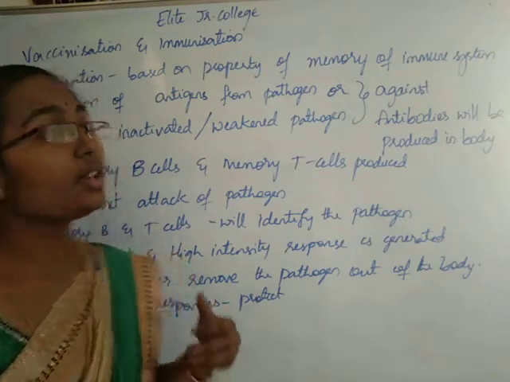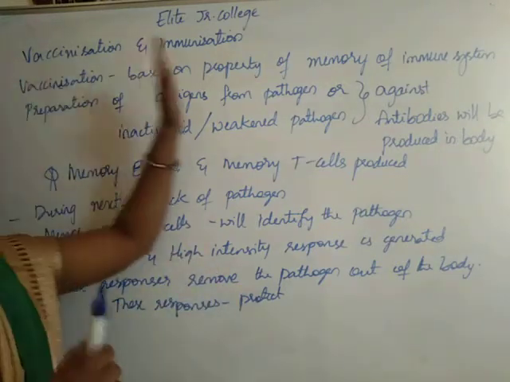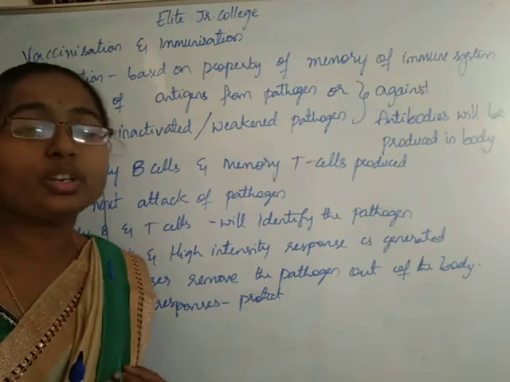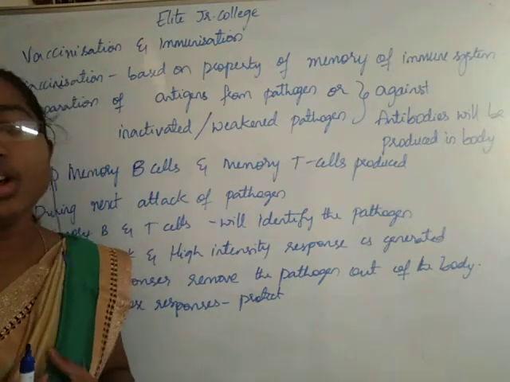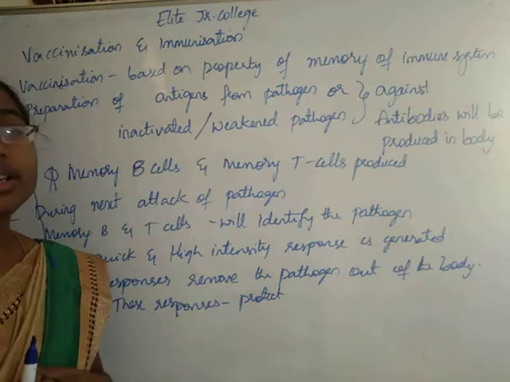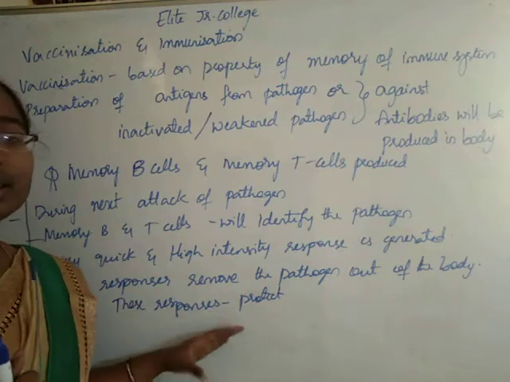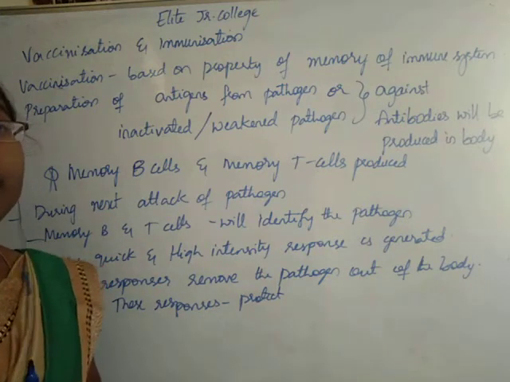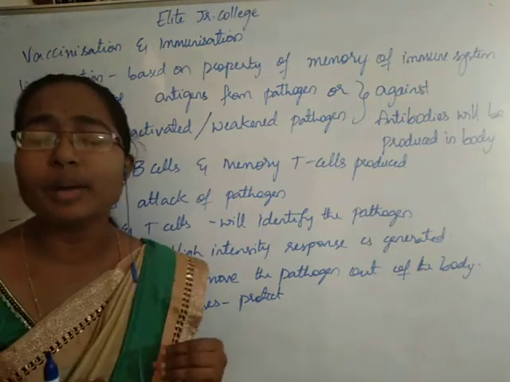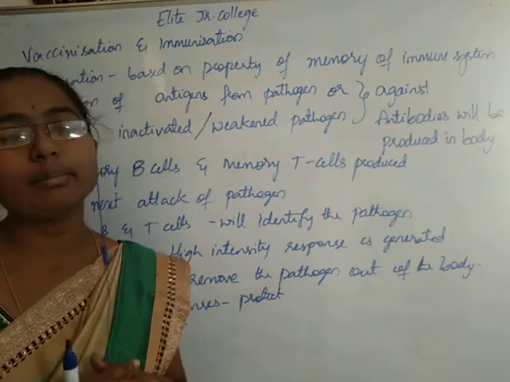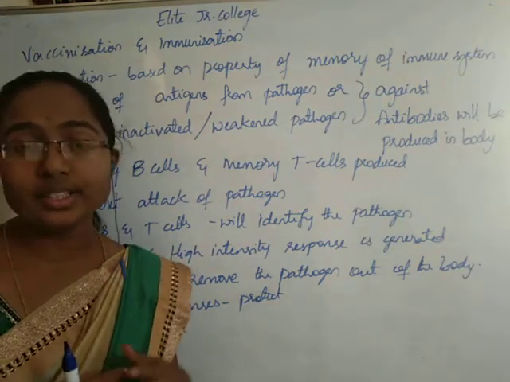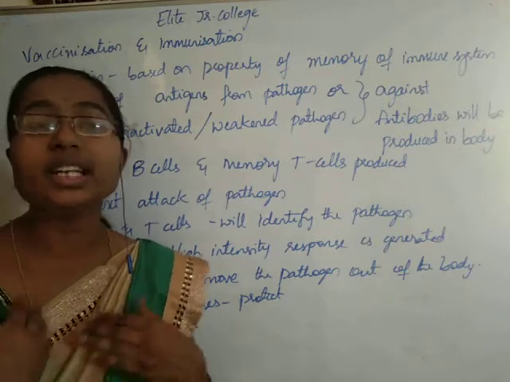This is vaccination or immunization, developing immunity against any disease-causing organism. So this is about vaccination or immunization, students. But sometimes we come across some pathogens or antigens for which our body needs a quick response.